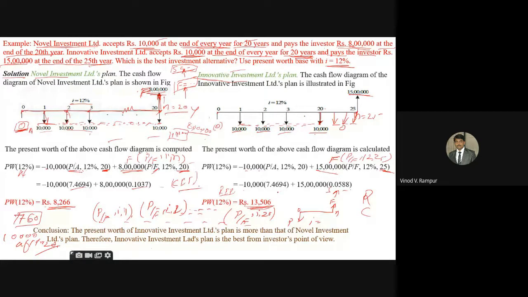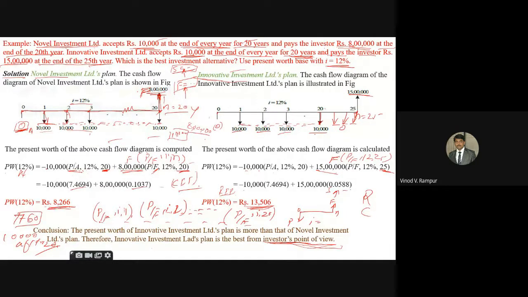13,506 rupees. Okay, at the end of the problem we have to write in the conclusion: the present worth of Innovative Investment Limited plan is more than that of the novel investment plan. Therefore, Innovative Investment Plan is the best from the investor point of view. This one is very, very important whenever you are writing the conclusion. Okay, investor point of view, you have to write down the conclusion.